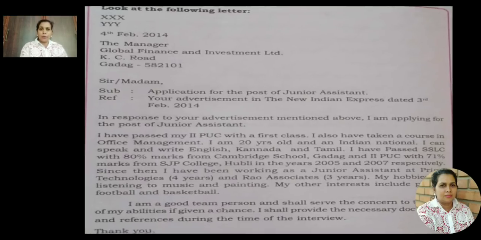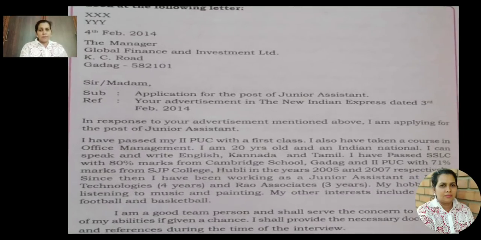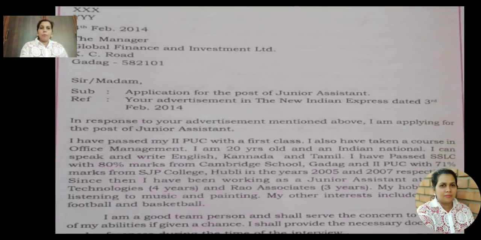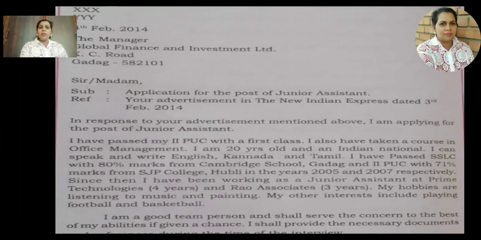It is exactly from the question. I am copying it and writing. Next is salutation, sir or madam. Then subject, application for the post of junior assistant. Reference. Reference means from where you got this news. That is from the newspaper, the New Indian Express, date 3rd Feb 2014. So you saw the advertisement on 3rd and you are writing on 4th. So next comes the body.